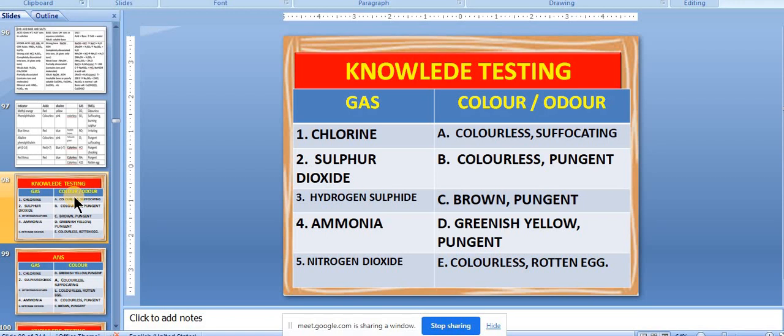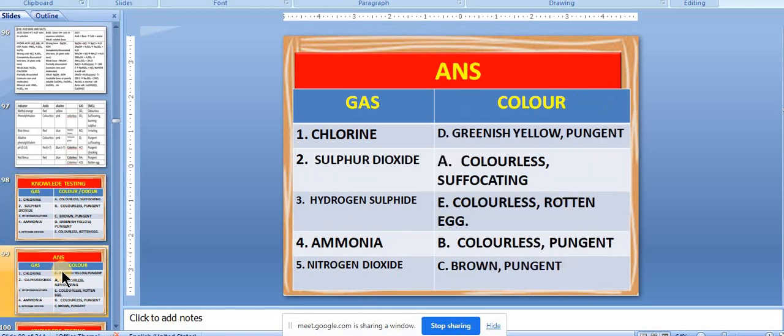What would be 4? 4B. Colorless, pungent. Yes, absolutely right. 5, nitrogen dioxide. What would be? 5 is C. Brown, pungent, 5C. Yeah. So that's all. So you can see the answers.